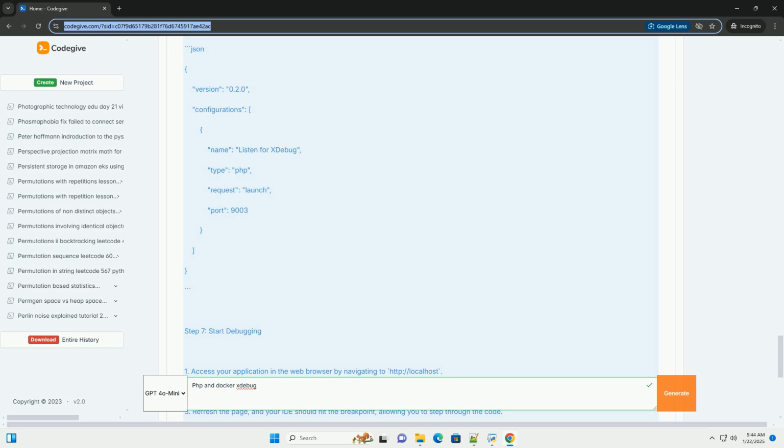Troubleshooting. Ensure that your firewall allows connections on port 9003. If you're using Docker on Linux, you may need to replace host.docker.internal with your actual host IP address. Check the xdebug log file for any issues if debugging does not work as expected. This setup should give you a solid foundation for debugging PHP applications using Docker and xdebug. Happy coding!